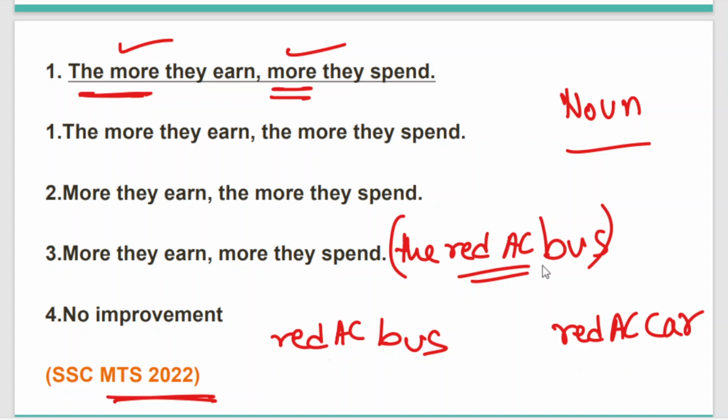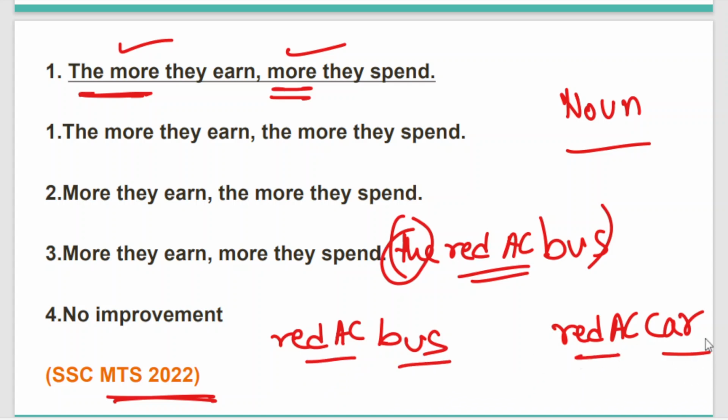We don't need to use a separate article in front of the two adjectives separately. Only one, the red, is enough. But in this case, two adjectives are similar but the nouns are different.